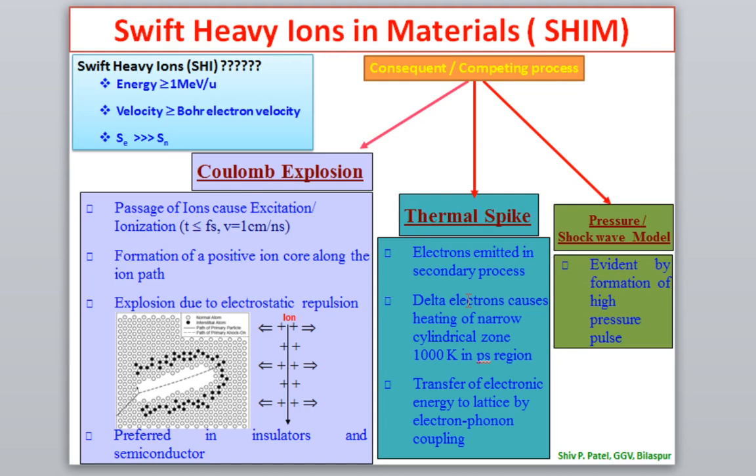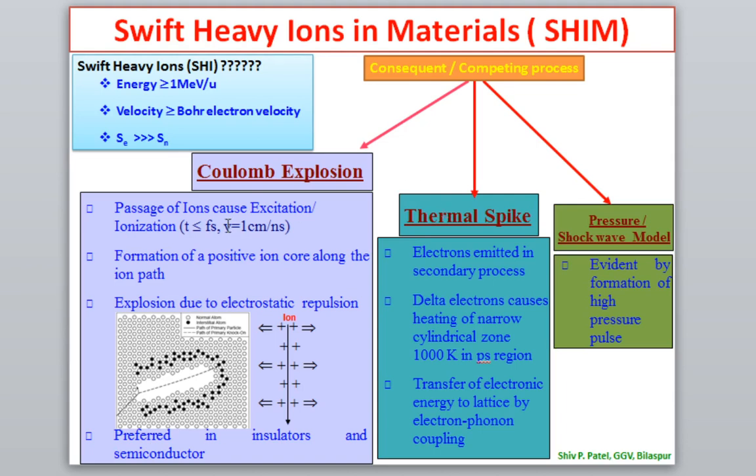Okay, so electrons are emitted in a secondary process, meaning ionization takes place. So electrons are emitted, and these electrons are called delta electrons. This delta electron causes heating of a narrow cylindrical zone up to thousands of Kelvin in the picosecond region. That means because of the electron phonon coupling, whatever electrons have high energy, they will transfer their energy to the lattice in 10 to the power minus 12 second.